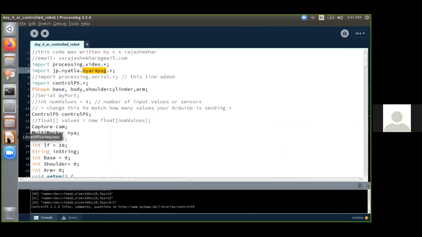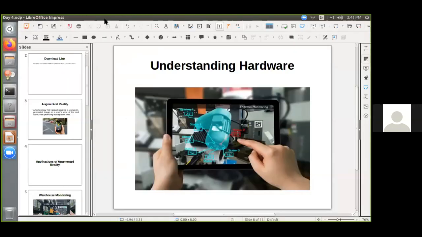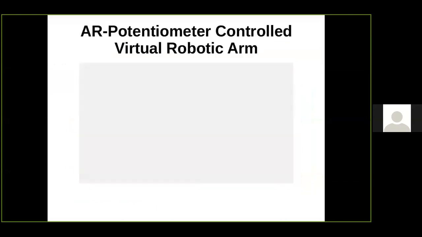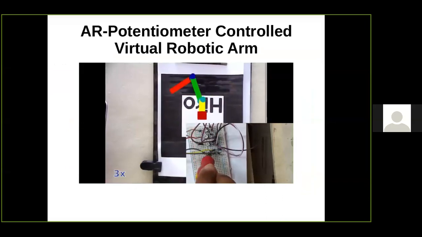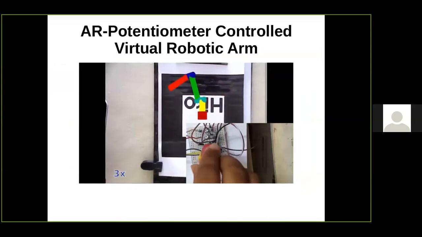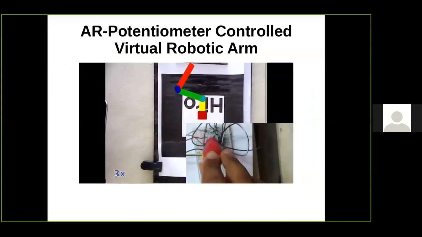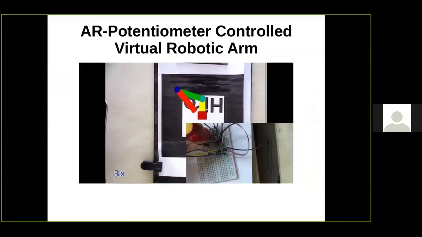Okay, now I'll be showing you something interesting which you can do. Please listen. You can control the augmented reality thing which you have seen right now using potentiometers. The same robo can be controlled using a potentiometer with the Arduino. For this, you need a 10K potentiometer and an Arduino board, and you need to uncomment some of the lines in the program. And you need to use the Arduino Firmata program for this.